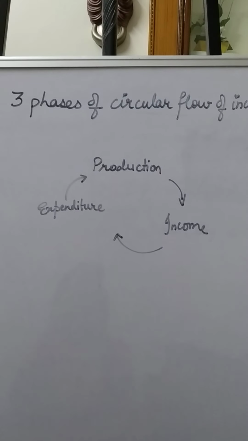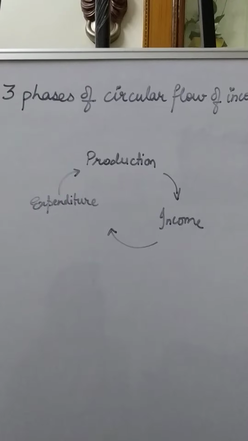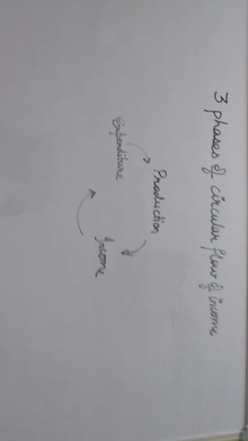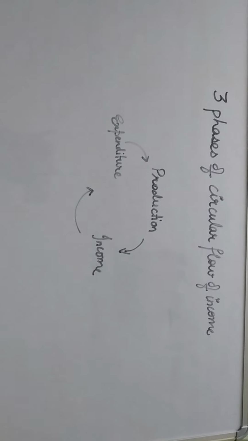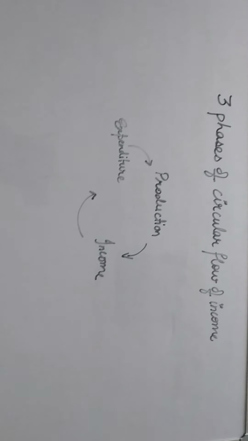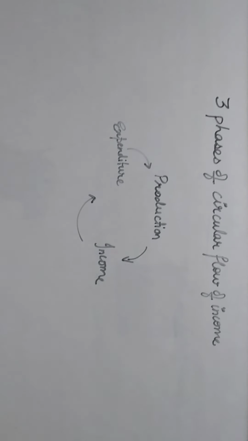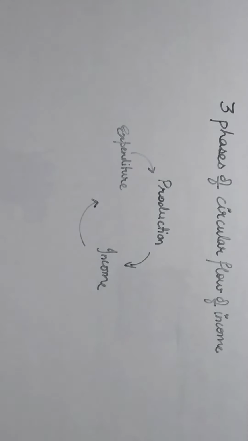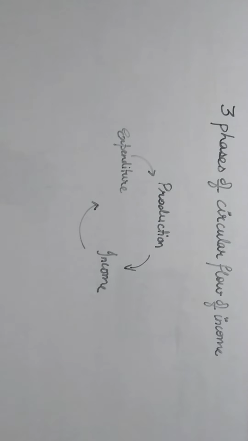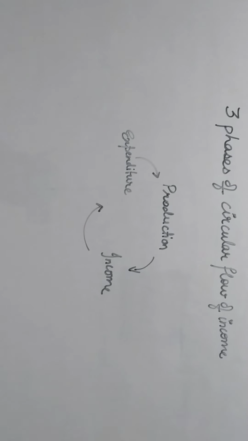Now the next one is the three phases of circular flow of income. The three phases of circular flow of income mean how the economy runs. We are not discussing only the Indian economy. This is the normal flow of income which you can see in all economies. Now this cycle can start from income, from expenditure, or from production. All are interrelated to each other.